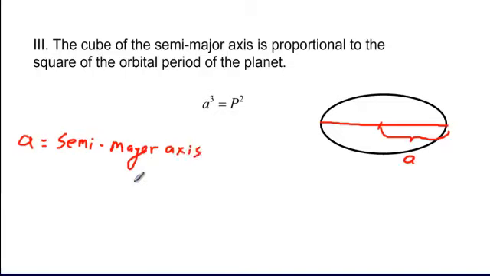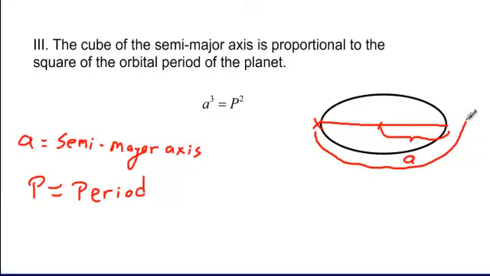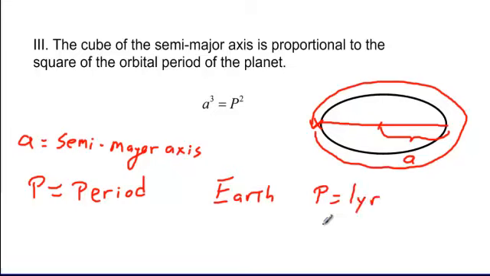Now, p is just the period. That's another easy thing to remember. These are both easy numbers to get. Period is just how long it takes the planet to orbit. It starts here, and it goes around, and around, and around, and when it comes back here, that's 1 period. For the Earth, that's 1 year. So for the Earth, let's look at these numbers. The period is 1 year. What is the semi-major axis of the Earth's orbit?